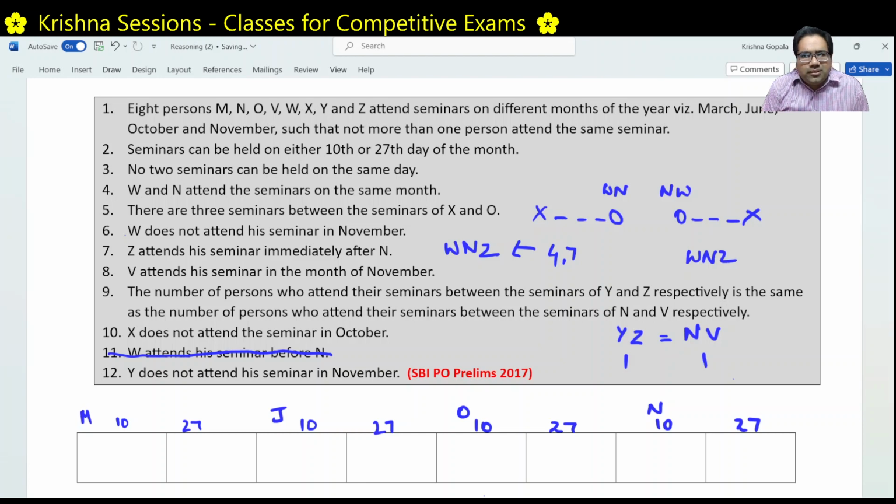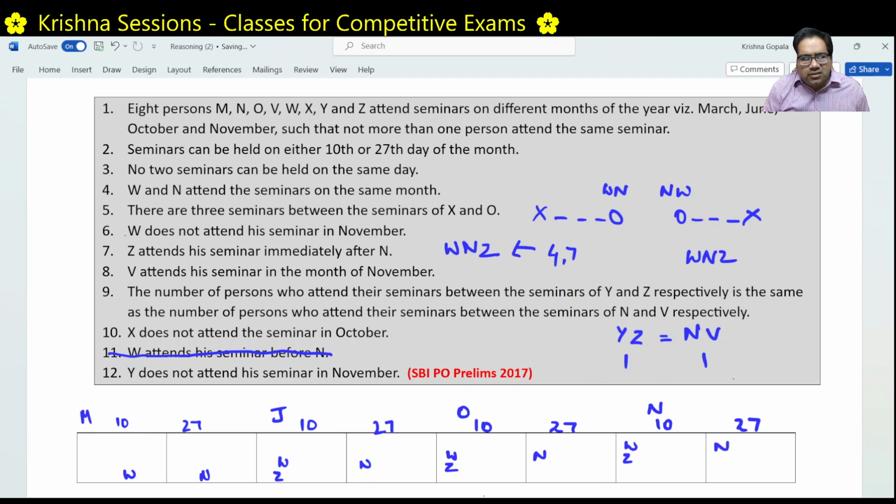For example, W and Z can sit here, or they can sit here. So what are the other options? W and Z, this is one option. W and Z, this is another option. Here W will not come. W and Z, this is an option.